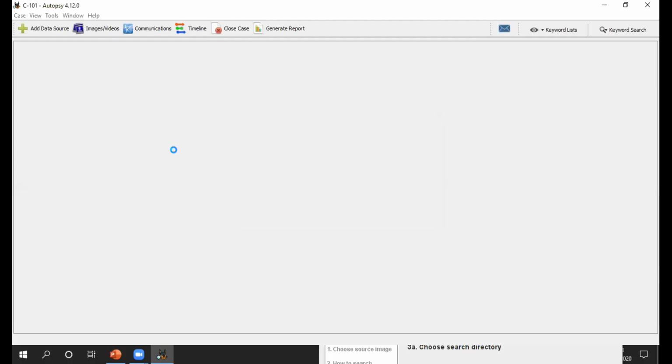You can see here C101 at the top, so my case is ready. It will take some time, depending upon your laptop and your storage, right?